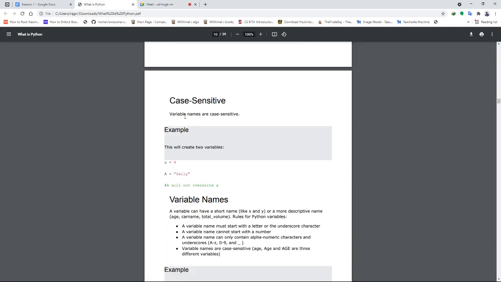So I was discussing variable names. If you are initializing a variable small a and another variable capital A, both of them will be treated differently, no matter whatever data you stored in them, because variable names in Python are case sensitive. It depends on what case you are using. If a single case of an entire variable name gets differentiated, it will be treated as a different variable itself. So this is an important point which everyone should pay attention to, because a minute difference can lead to a big error as well.